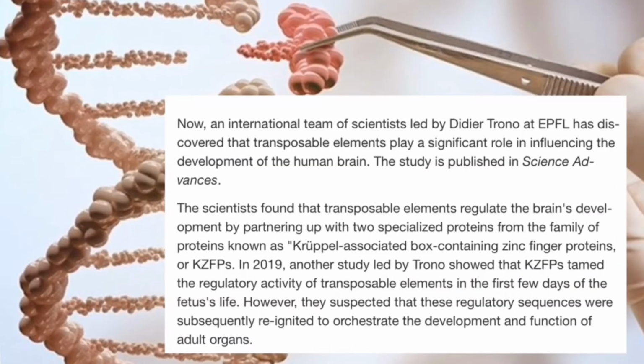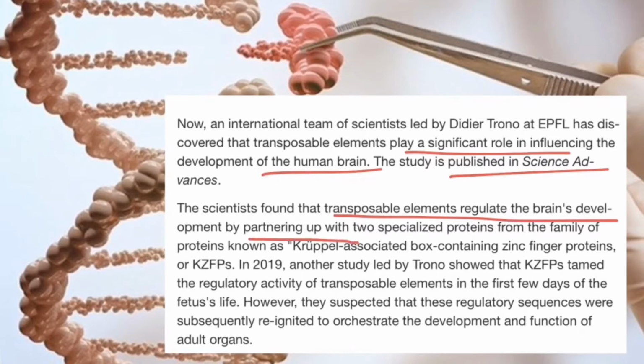Now in this, a team of international scientists led by the Yhr Studios and the EPFL has discovered that transposable elements have a significant role in the development of human brains. In the study published in Science Advances, scientists found that transposable elements regulate brain development by partnering with two specialized types of proteins. There are two types of specialized proteins that help in the development of the brain.